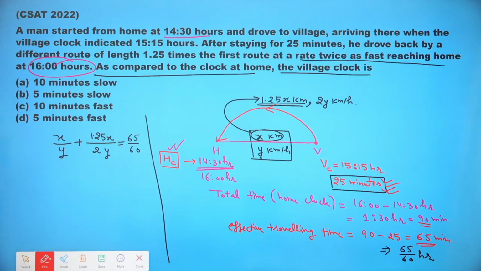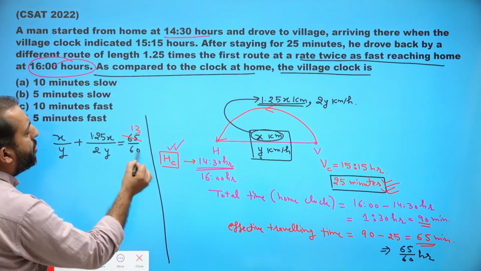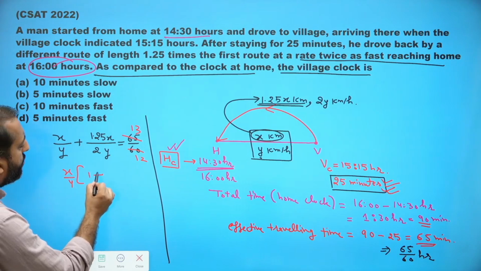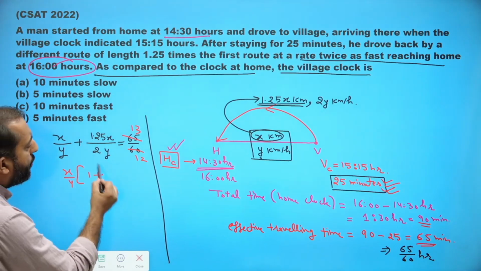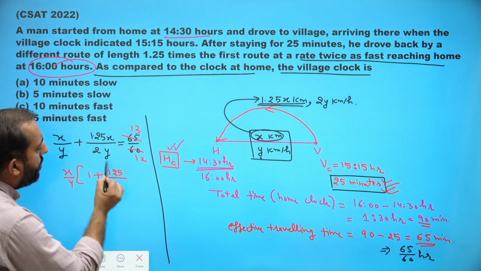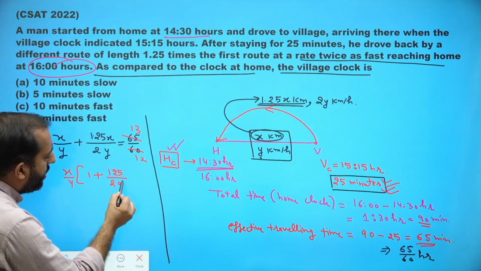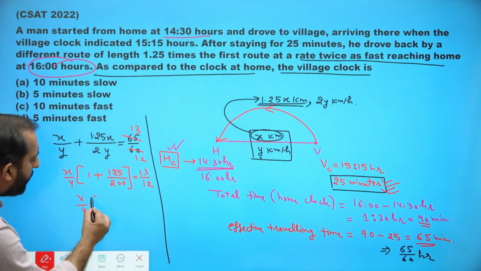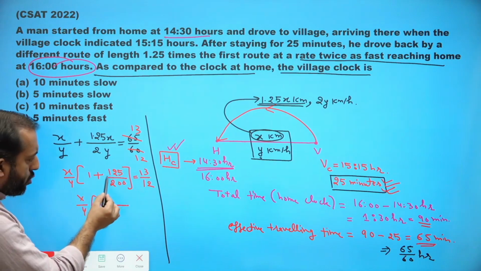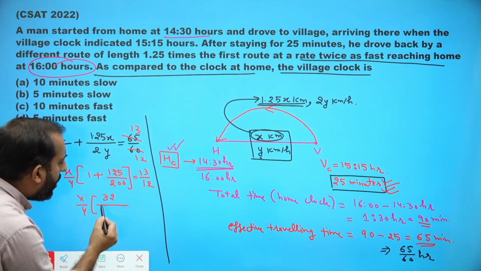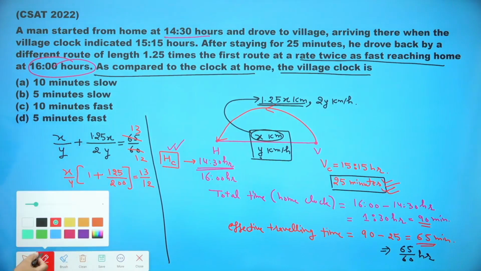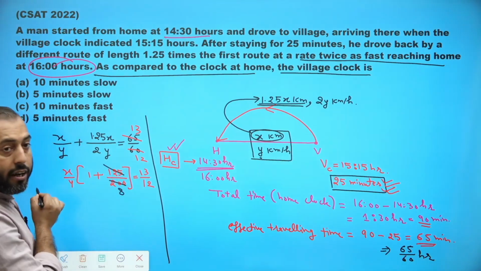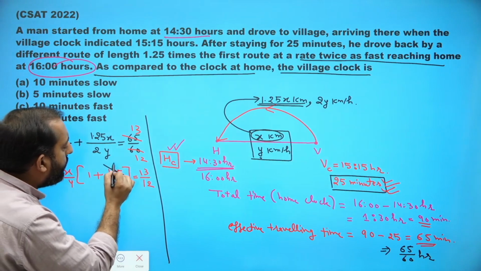Now let's solve this further. So 13 upon 12 it is. x upon y can be taken common. Inside we are left with 1 plus 1.25, which can be written as 125 upon 100. Let's solve this 125 and 200 over here. 25 eights are 200, 25 fives are 125.